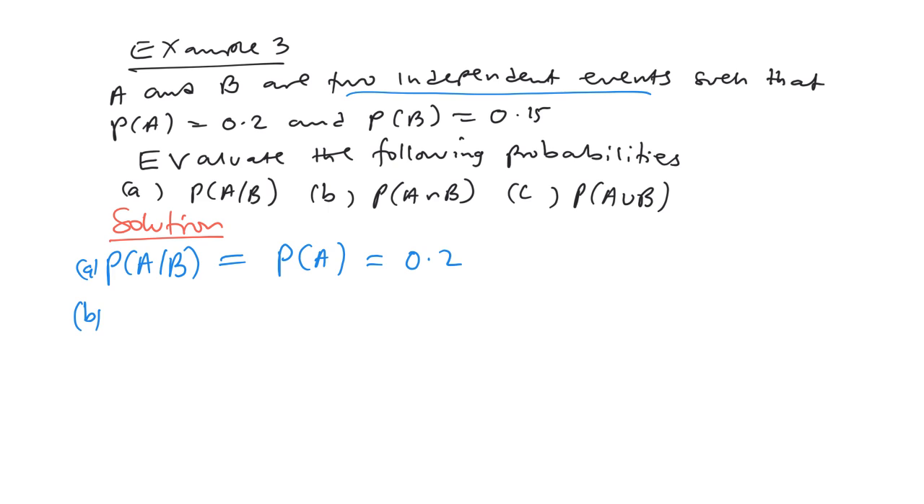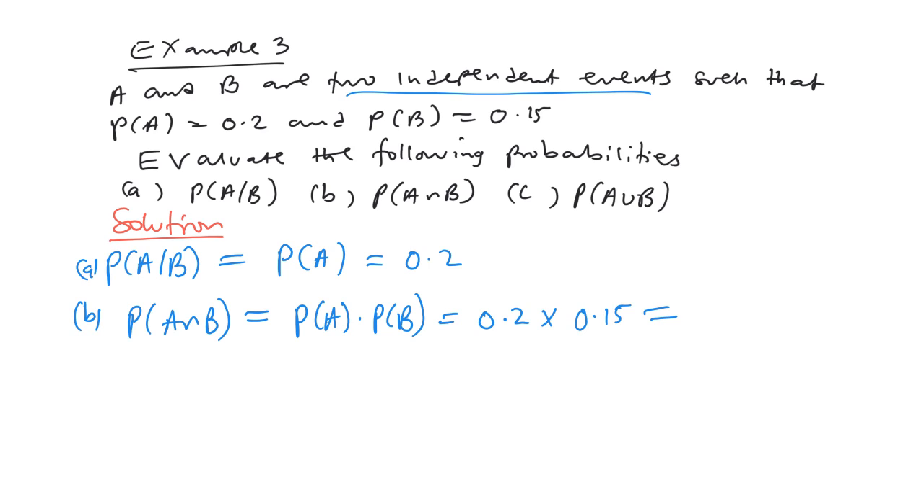Part B, the probability of A intersection B for independent events. This will always be the probability of A times the probability of B. And if you take the probability of A, which is 0.2, multiplied by 0.15, then you are going to get the probability of A intersection B, which is 0.03.